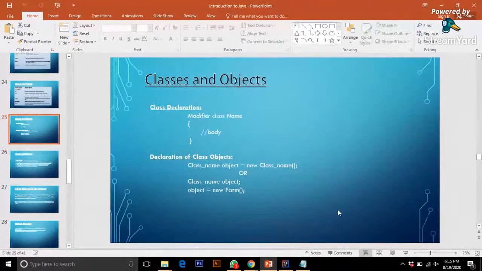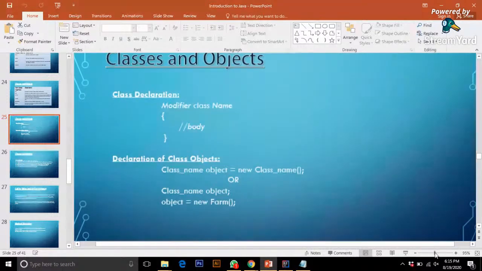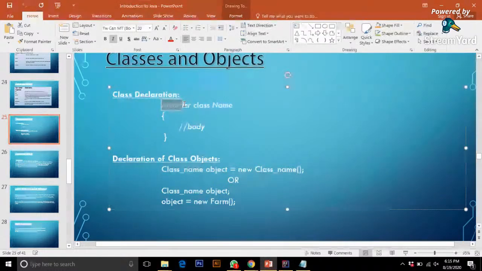So let's look at the basic syntax. This is the basic syntax. I hope it's visible. Right, it's visible now. Okay, so I have a class. How to declare a class? Basically, the modifier, then the class name, and then there is the body of the class where you can define your methods, your parameters, your variables. Now, in order to access this class, we would create an object.